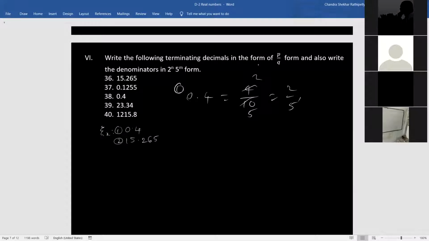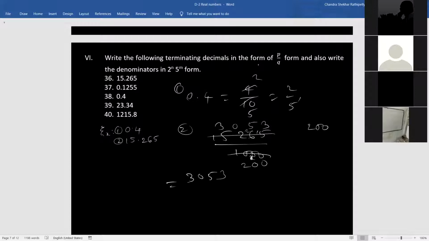Next, second one, 15 2 6 5 by 1000, 5 zeros are 5 5s, 5 3s, 5 2s. 5 2s are 10, 0 0. This is not divisible by any of the numbers. So that's why 200 we have to write. So first answer 3053 by 200. So we have written P by Q form.